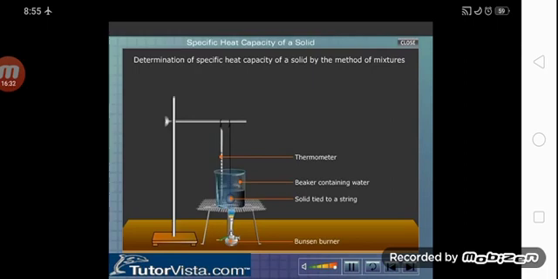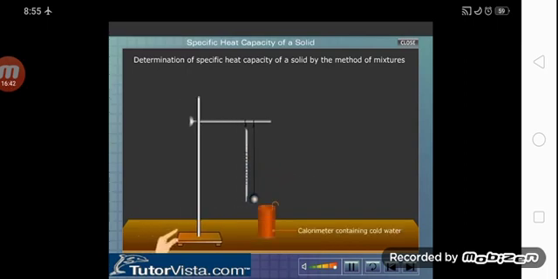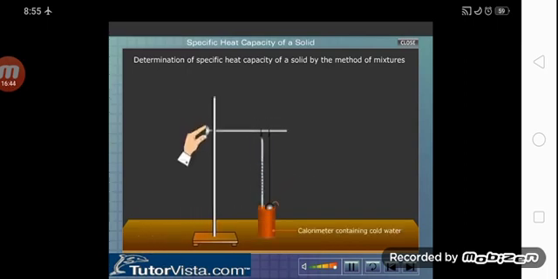Determination of specific heat capacity of a solid by the method of mixtures. In this method, a piece of solid is heated to a high temperature and then quickly transferred to a calorimeter containing cold water. The solid loses heat energy, whereas the cold water gains heat energy. After some time, the solid, the water, and the calorimeter attain the same temperature.